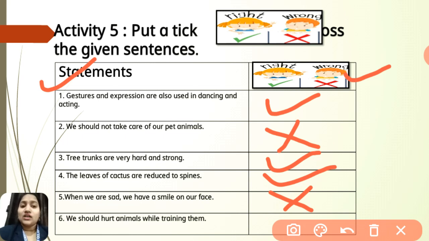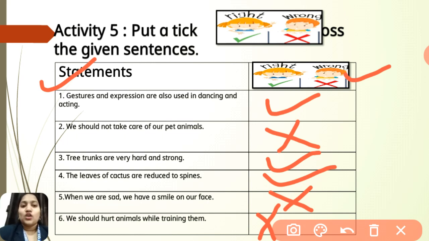Let's move to the sixth one. We should hurt animals while training them. Is it correct? No. We should not hurt animals, so the answer will be cross. Why wrong? Because whenever you are training your pet animals, never hurt them. Just as human beings need love, care and affection, animals also need them.